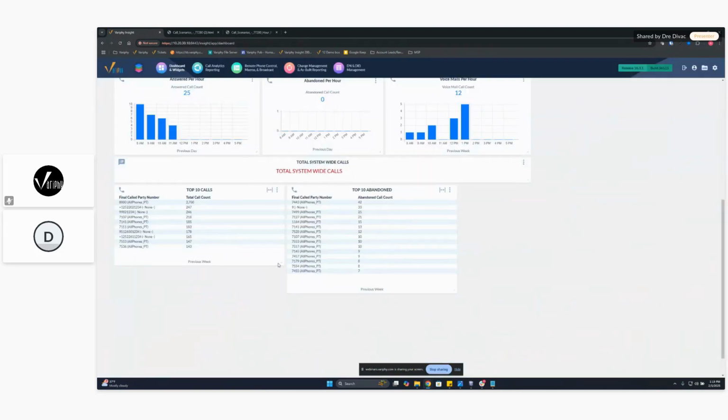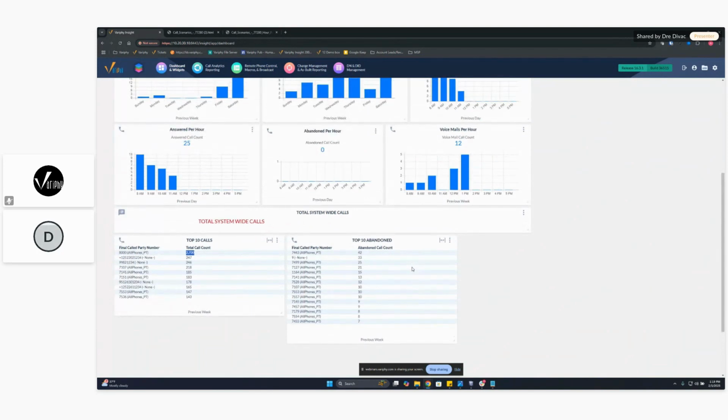And there we go. So they didn't make any changes. So should all be the same. But as you see, our 8,000 is getting the majority of the calls here. And you could do this for voicemails. You could do this with all other sorts of scenario types. But just a couple ways of being able to use these scenario types to help filter out your reports, get that kind of number that you're looking for within your report.